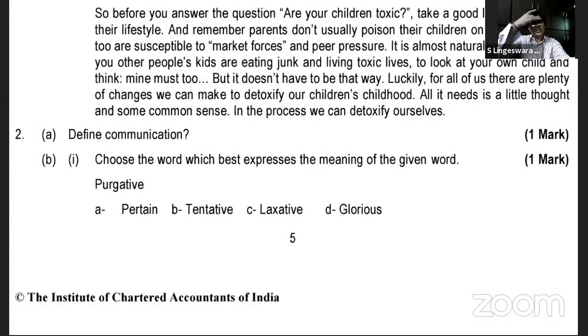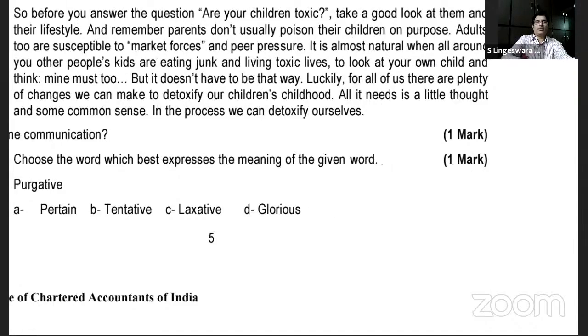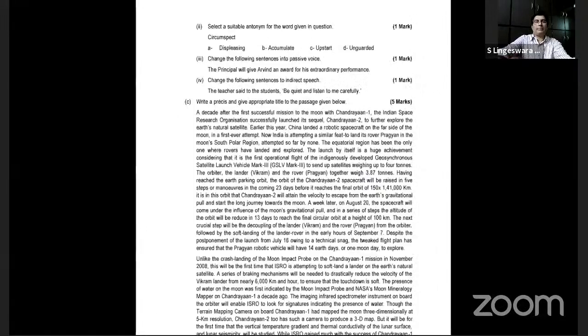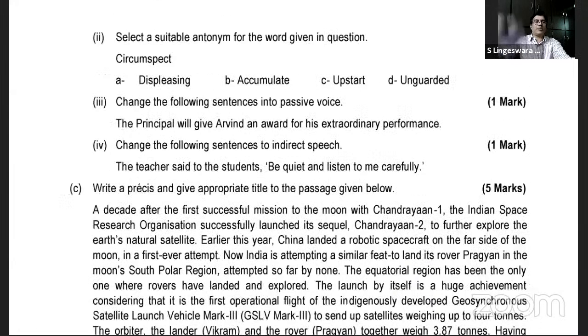Choose the word which best expresses the meaning of the given word. You have the word purgative. What is the meaning of this? It refers to laxative. Then in the case of circumspect, circumspect refers to unguarded.